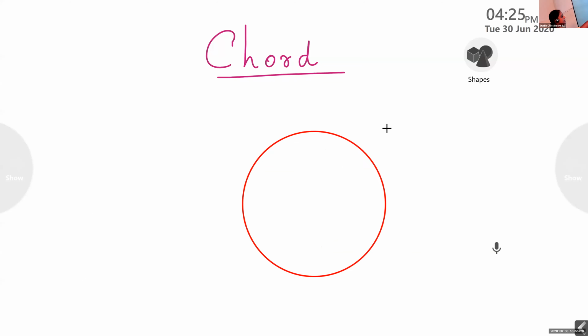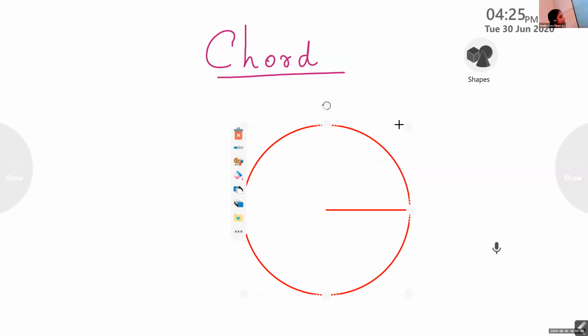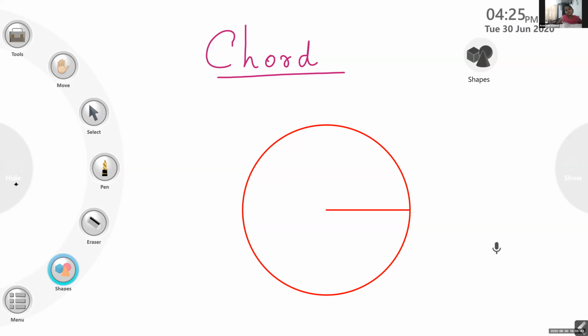Okay. If I draw a circle, can you see the circle? Yes, ma'am. A circle with radius, right? Where is the center? This is the center.